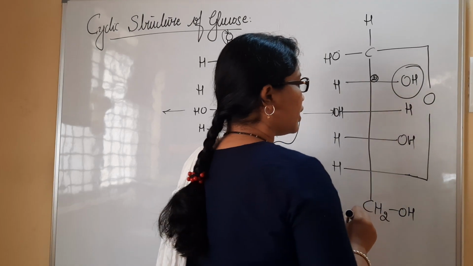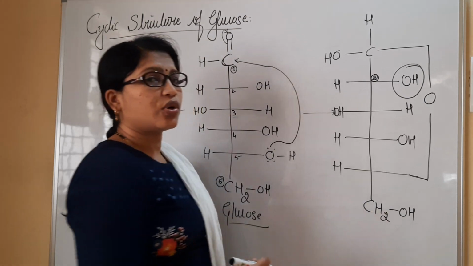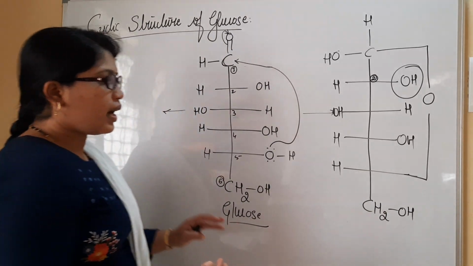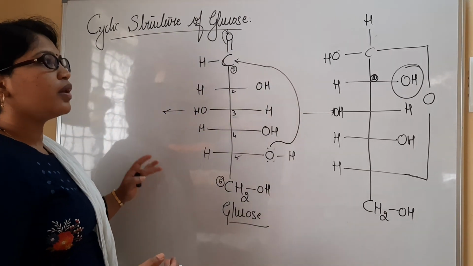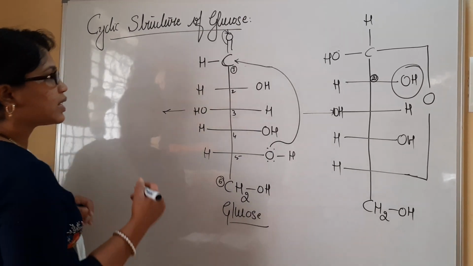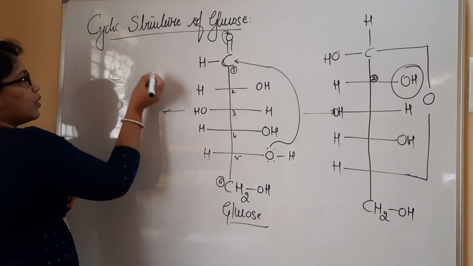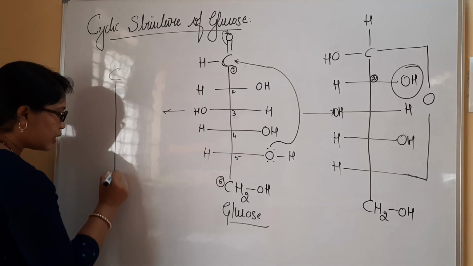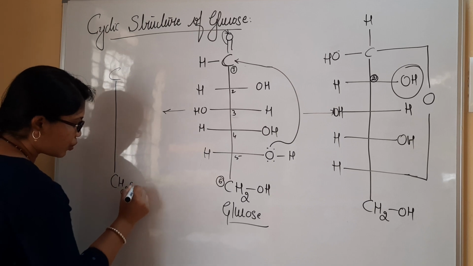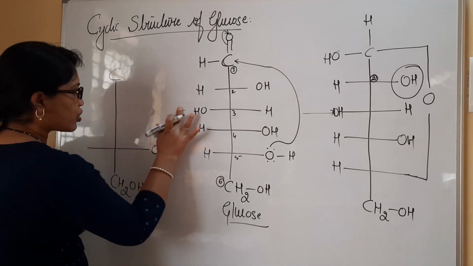I am mentioning here the second carbon atom is having a hydroxyl group at the right side, and I have one more form of the same glucose, that is referred to as the other form. Let me write that one. Here I will be having the same thing. Let me repeat: here I have CH2OH, and here I have the fifth hydroxyl group.